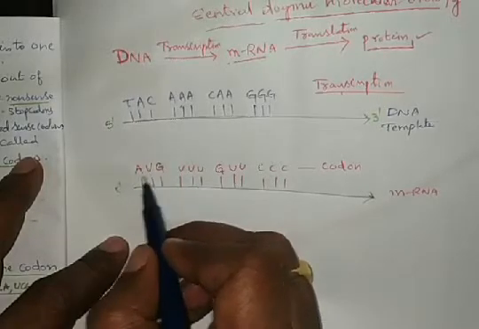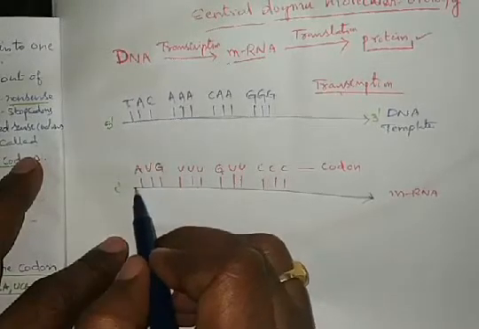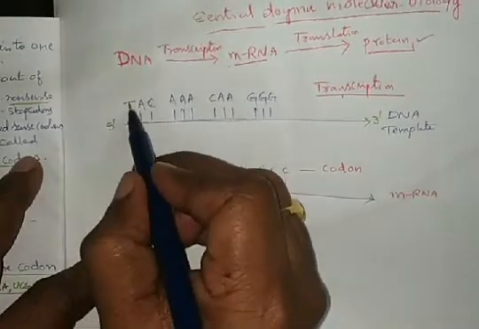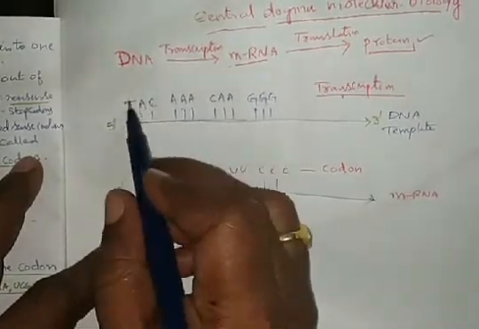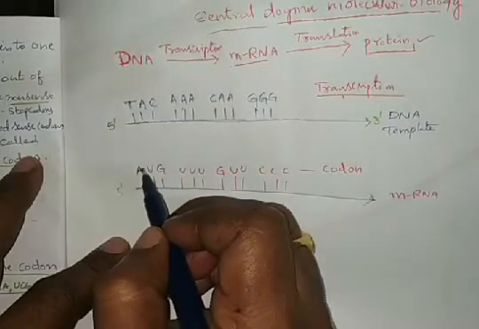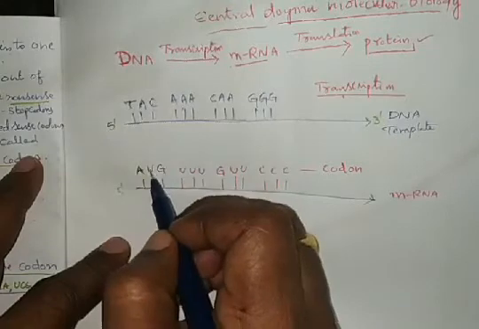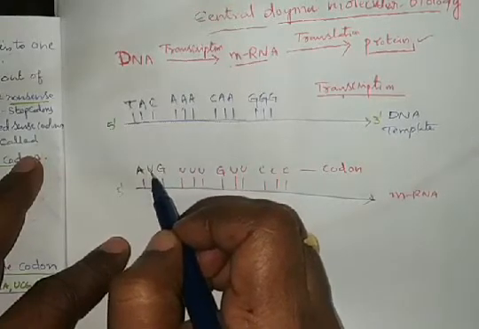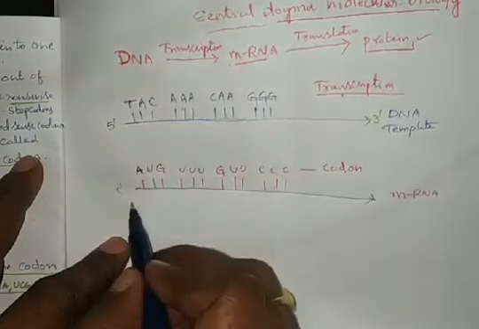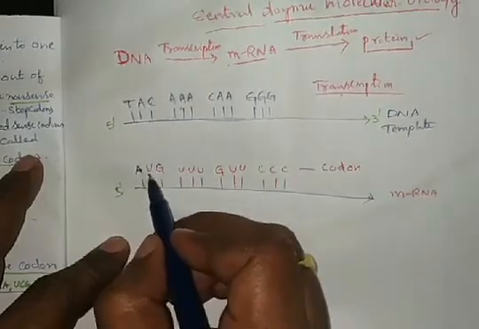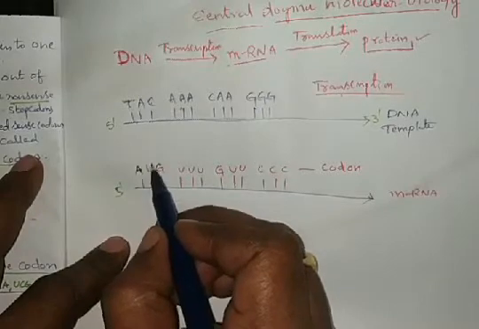How is it formed? How is AUG formed on mRNA? This A is opposite to the T, so opposite to the T, A will be there. Opposite to the A, U is there. Actually in DNA, T will be there, but in mRNA or RNA there is uracil.